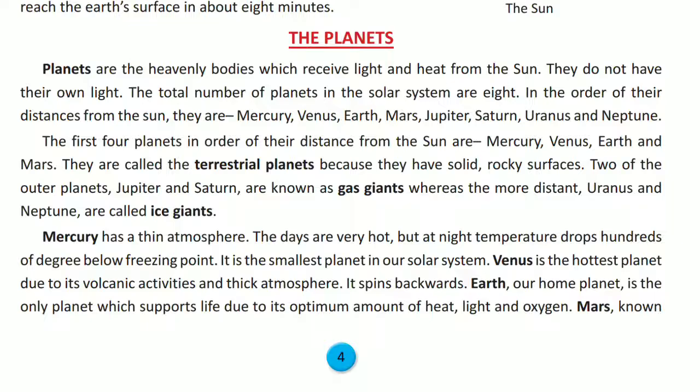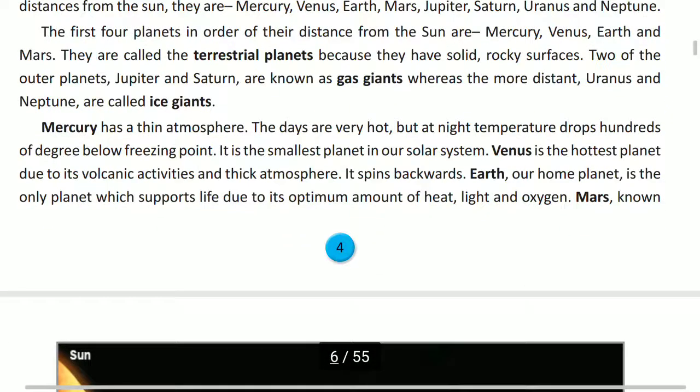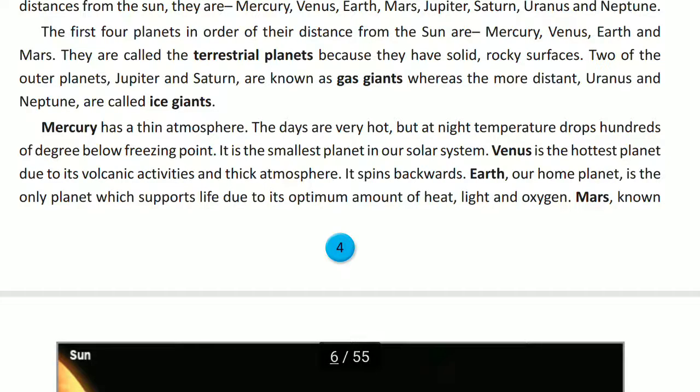Now come to Mercury. Mercury has a thin atmosphere and the days are very hot, but at night the temperature drops hundreds of degrees below freezing point. So life is not possible on Mercury because the days are very hot and the nights are very cold. And it is the smallest planet in our solar system also.